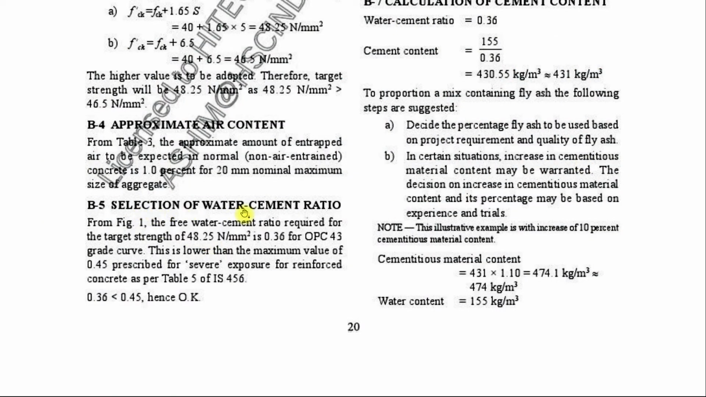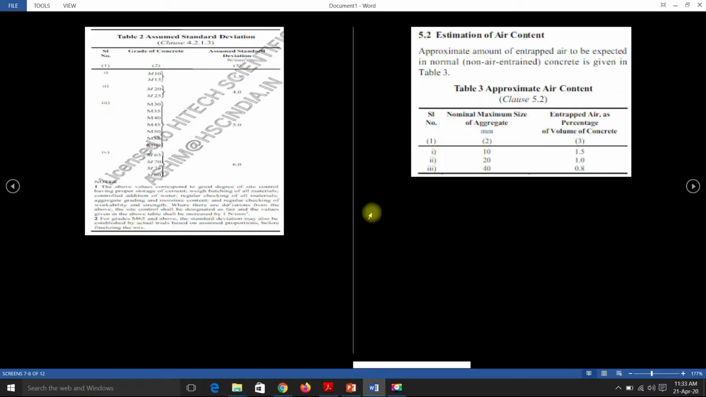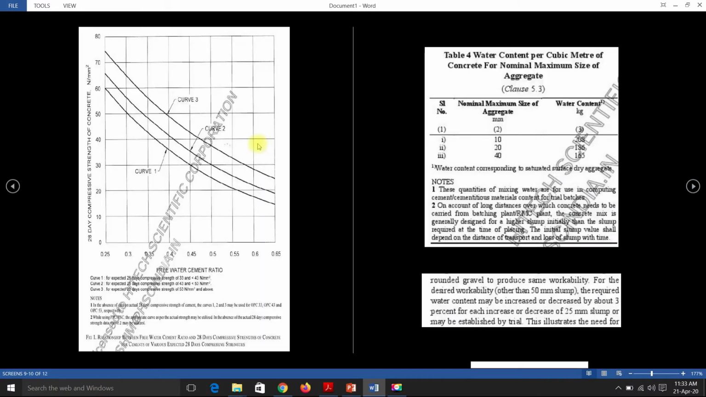And selection of water cement ratio. Selection of water cement ratio is given in figure 1, figure 1 of IS 10262 code. As you can see here, this is figure 1 of IS 10262 code. On the y-axis, it is shown that 28-day compressive strength of concrete in MPa, that is Newton per mm square. On the x-axis, we can see the free water cement ratio.